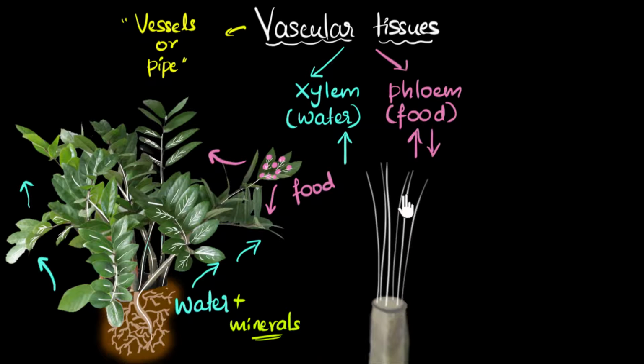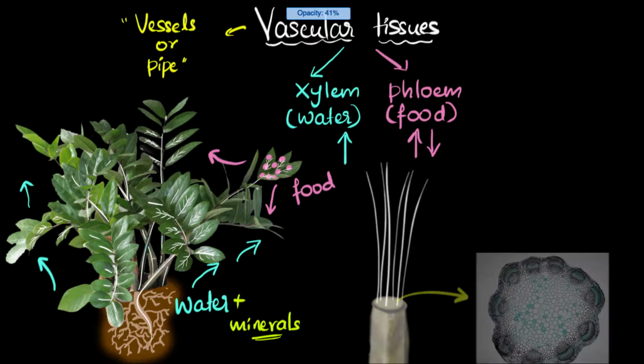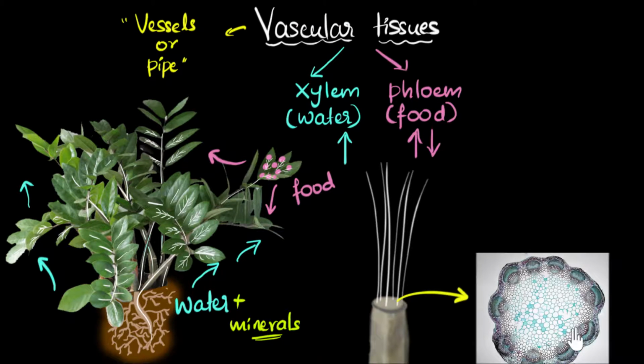these are the xylem and the phloem bundles. Again, each one has a lot of xylem and phloem tissues inside. And if you could see from the top, if you could have a microscopic view of this, right, then it would look somewhat like this. This is what you would see in a microscope, okay? And what you're seeing over here, these are the vascular tissues. Again, let me zoom in even further.